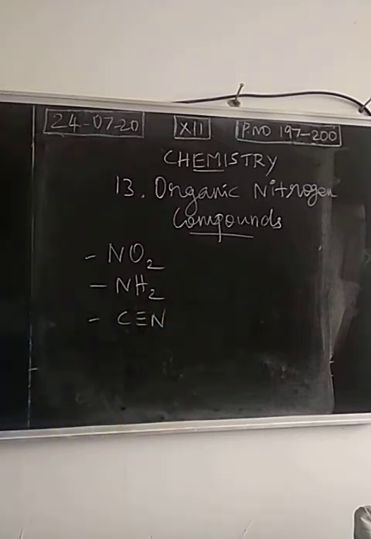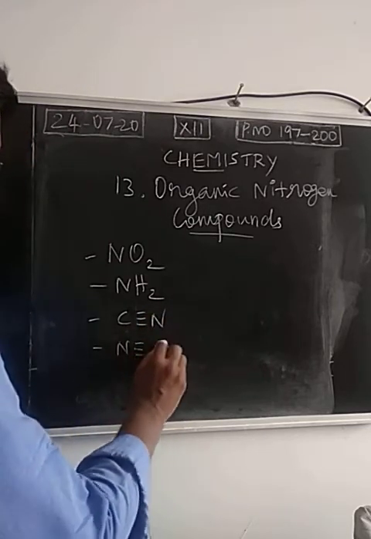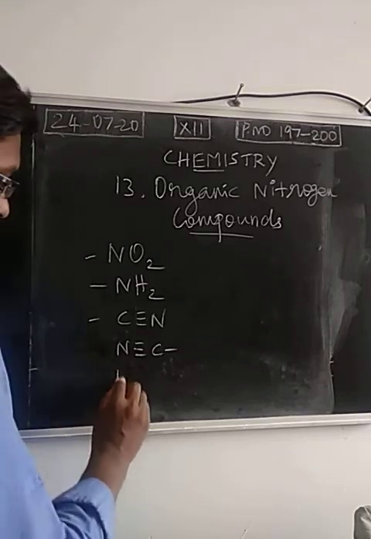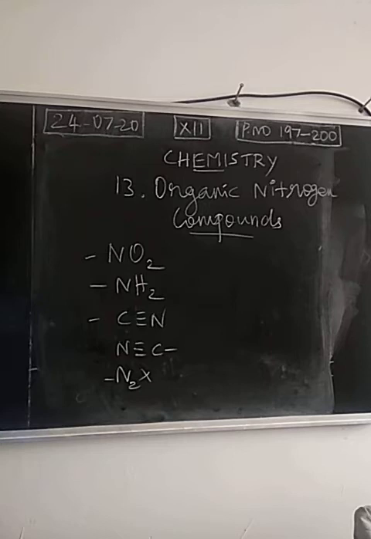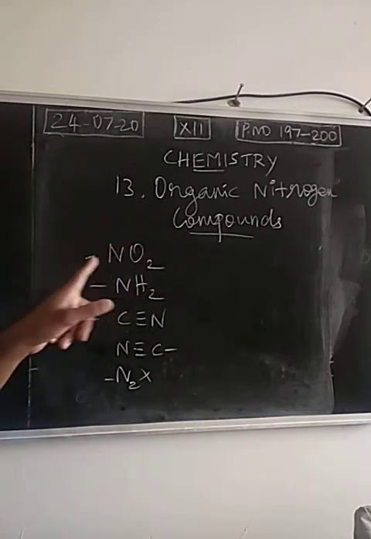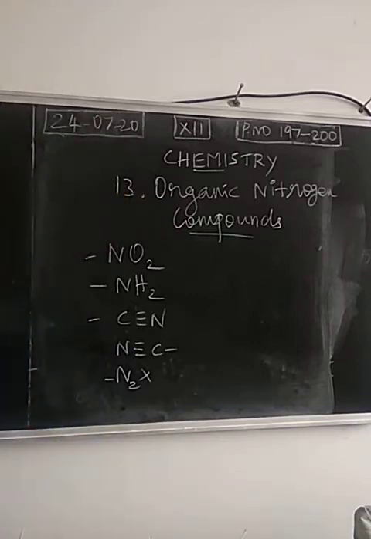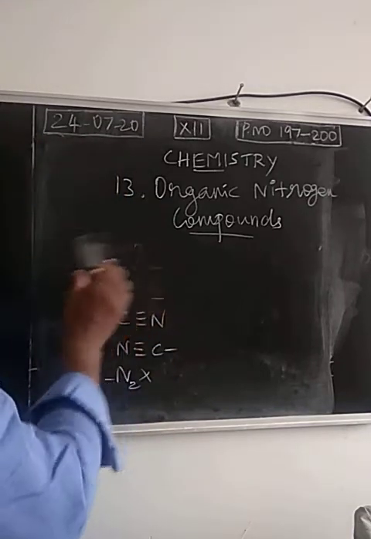This is called a cyanide. Isocyanide. Diazonium salts. If chlorine is present, diazonium chloride. So these are all nitrogen based functional groups. Compounds containing nitrogen based functional groups will be discussed in this lesson. So this is organic nitrogen compounds.